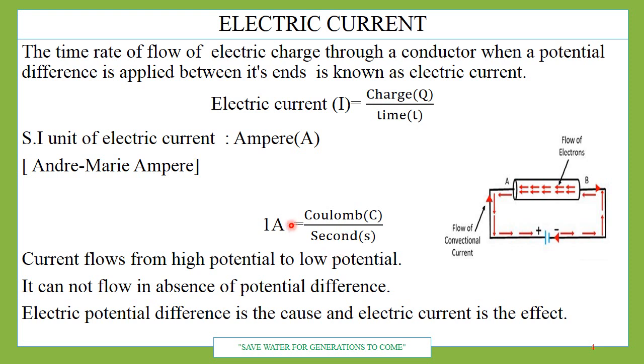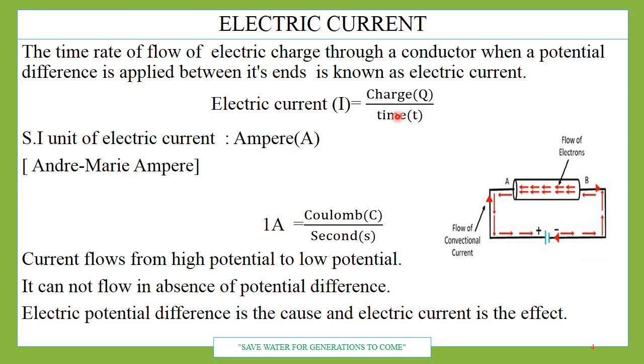Electric current is the time rate of flow of electric charges through a conductor. Conductor is very important; it cannot pass through insulators. What is important here is that a potential difference is applied between its ends. Now how do we represent electric current in the form of a formula? It is the total charge upon time, because it is a time rate. Time rate means numerator upon denominator.